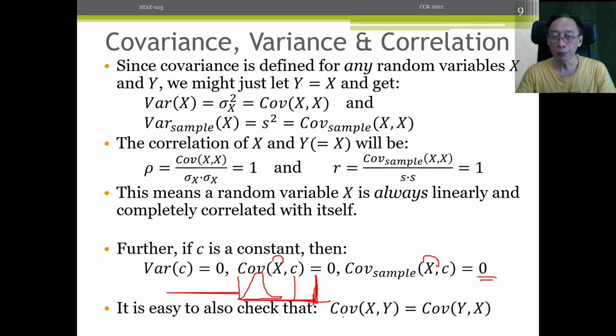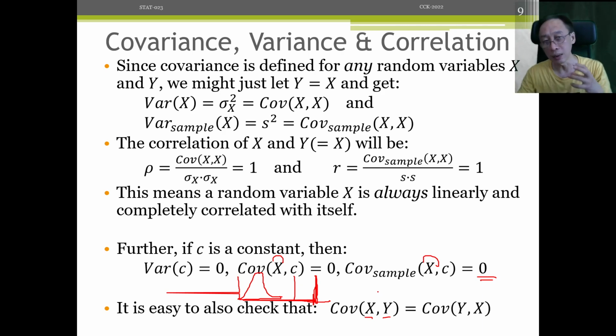So the last property of covariance is that it's commutative. It's a bit like multiplication. Remember we understood the motivation of covariance as the average of all the areas induced by the data points against the mean of x and mean of y. The areas are basically length times height, and that's commutative, right?